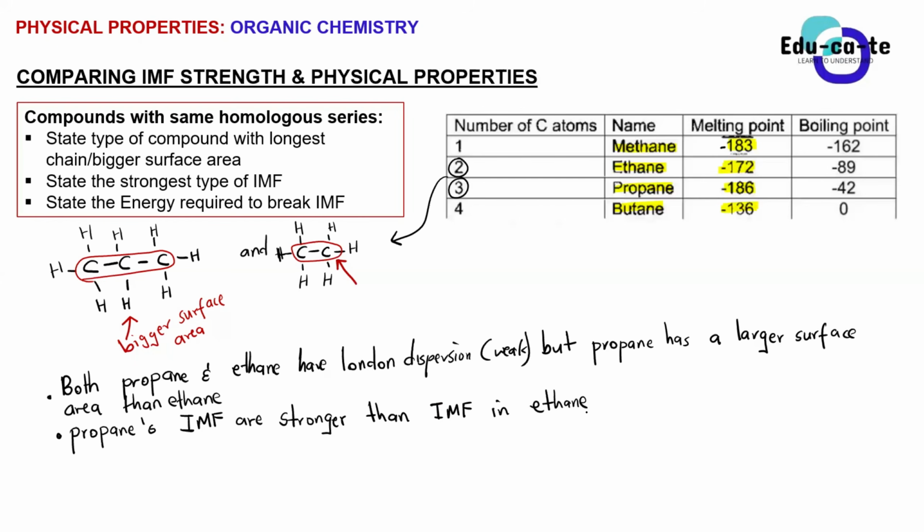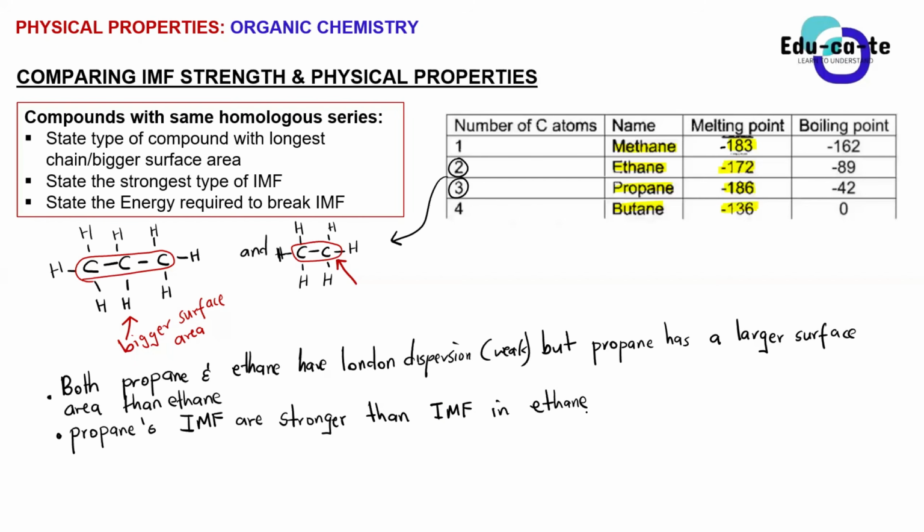Or you can say that both of them have London forces, but propane has a larger surface area than ethane. So the London forces found in propane are stronger than the London forces found in ethane, because we've already given the reason that propane has a larger surface area.